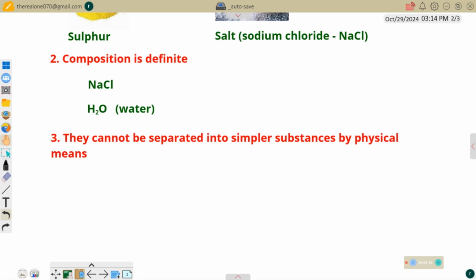That's why they are called pure substances, because they are mixed homogeneously. They combine together to form one unit, so they cannot be separated easily by physical means.